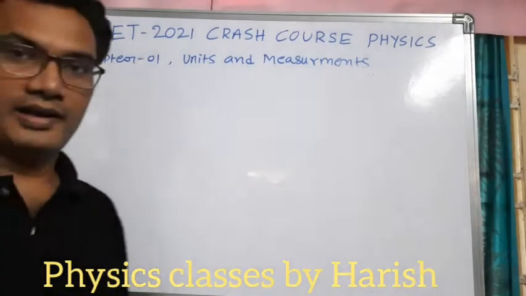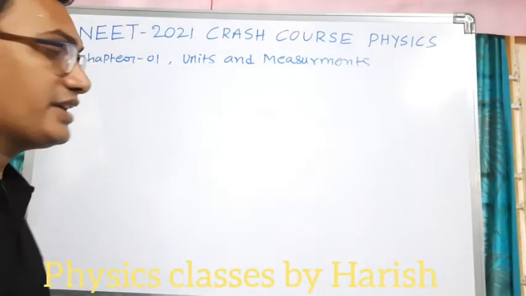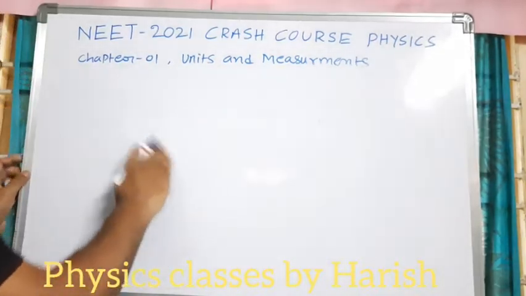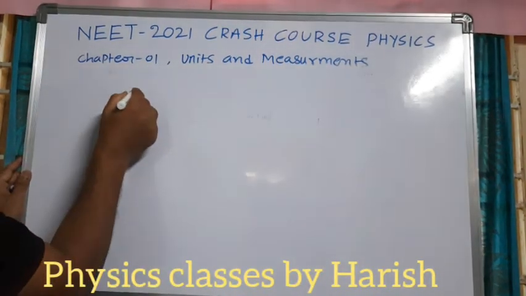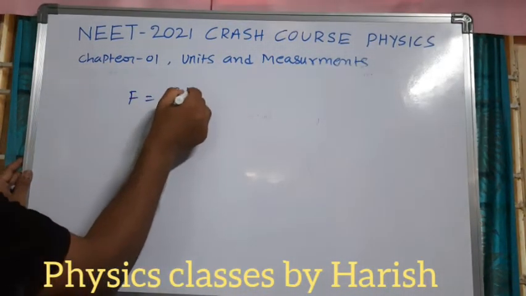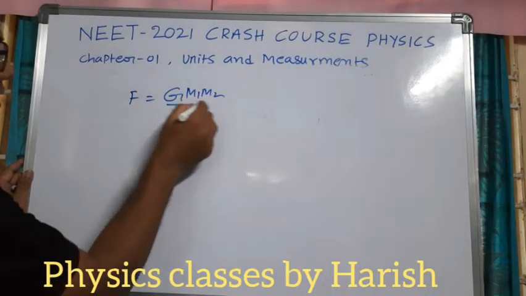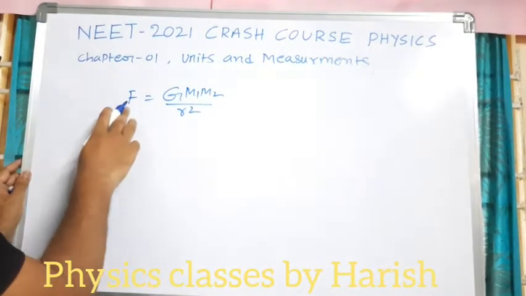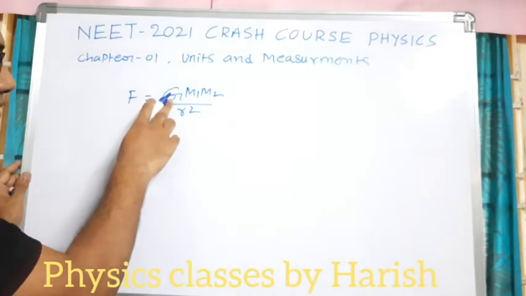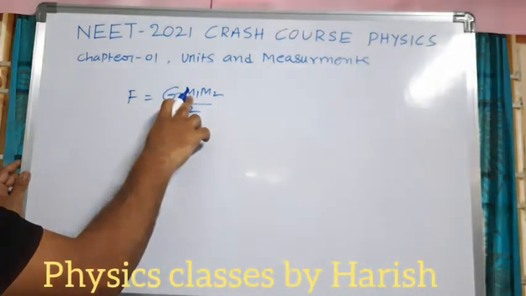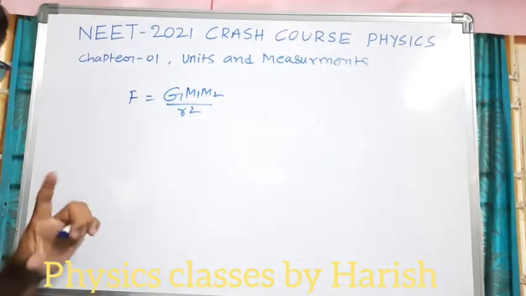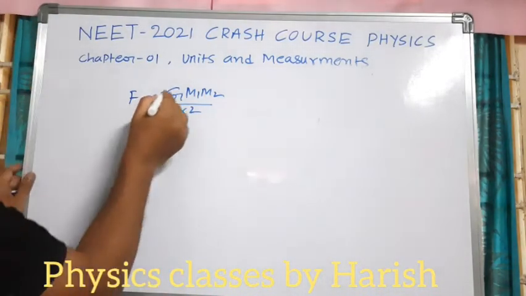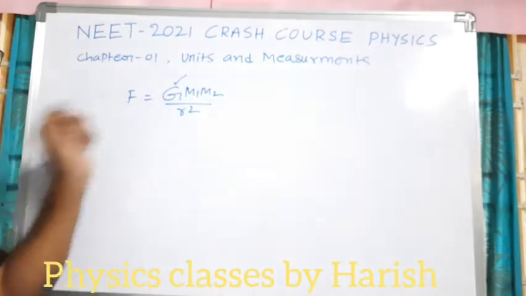Yeah, I will write some physical quantities' units. We know that according to the universal gravitational law, F is equal to G m1 m2 divided by r square. Here F is force, G is the universal gravitational constant, m1 and m2 are the masses of the two objects, and r is the distance between the two objects. Now we are going to write the unit of this capital G.